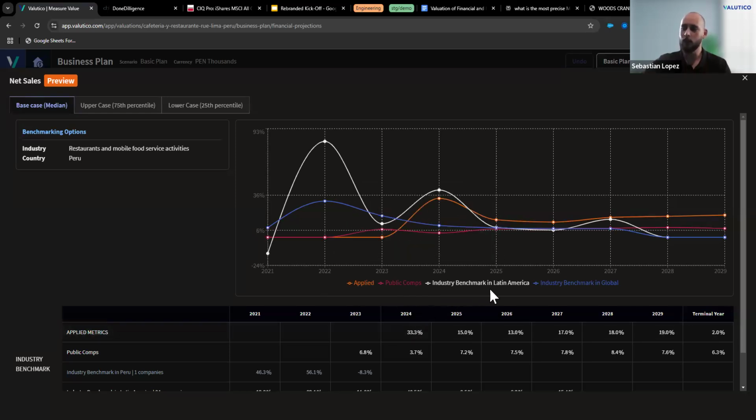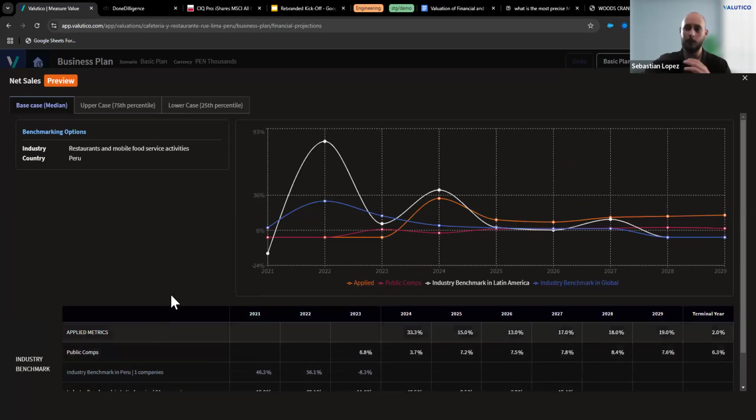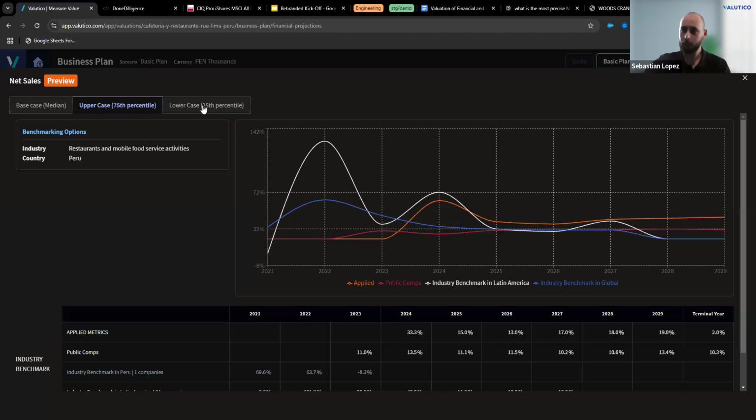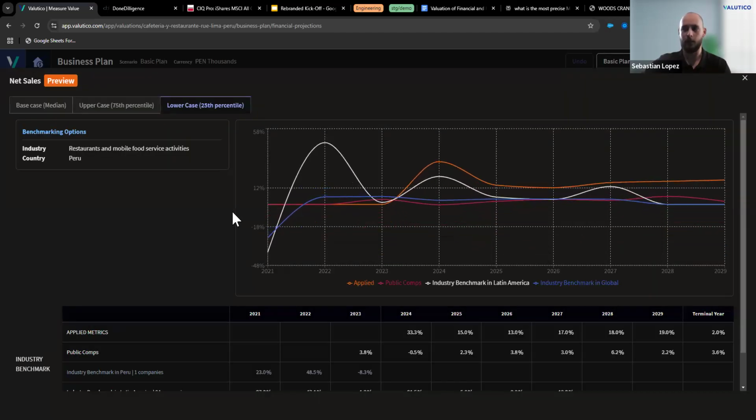The white line is going to be the industry benchmark in Latin America, and the blue line is going to be the industry benchmark globally. As mentioned, we're not using the industry benchmark in the country because we do not have 15 companies to actually benchmark. But you have the graphic right here, and basically you can check the graphic for the median, 75th percentile, and 25th percentile as well, with the same magnitudes as you can see there.